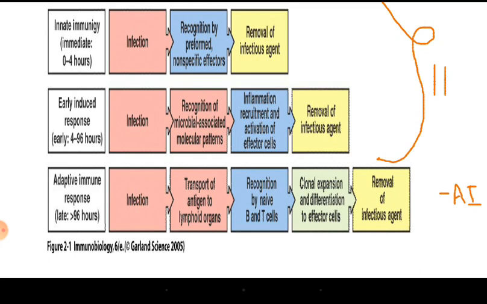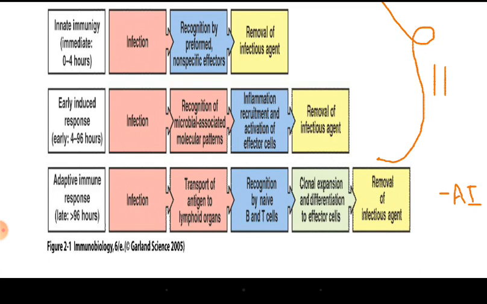White blood cells and toll receptors will recognize the infection. It is recognition by preformed receptors, shown in the light blue color in all the rows. There will be recognition by non-specific effectors, and removal of the infectious agent. So it is physical innate immunity, a non-specific response. It will attack any pathogen and remove the infectious agent.